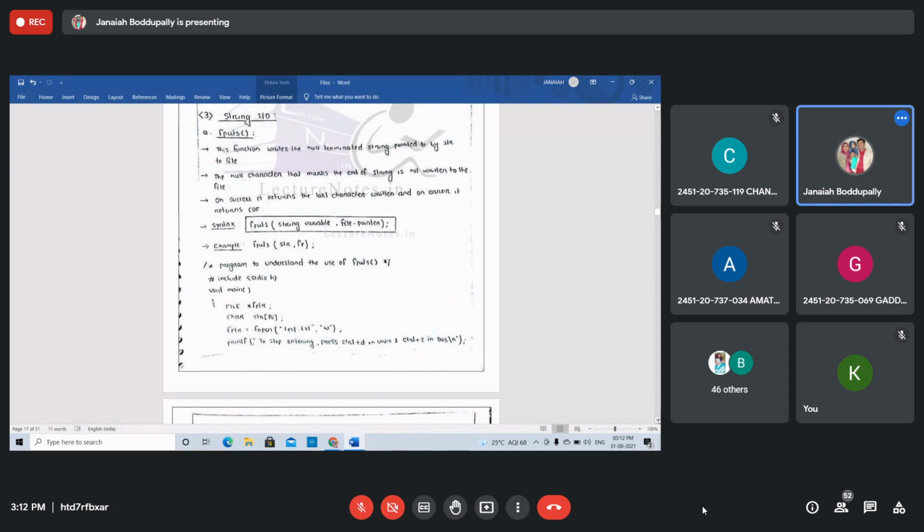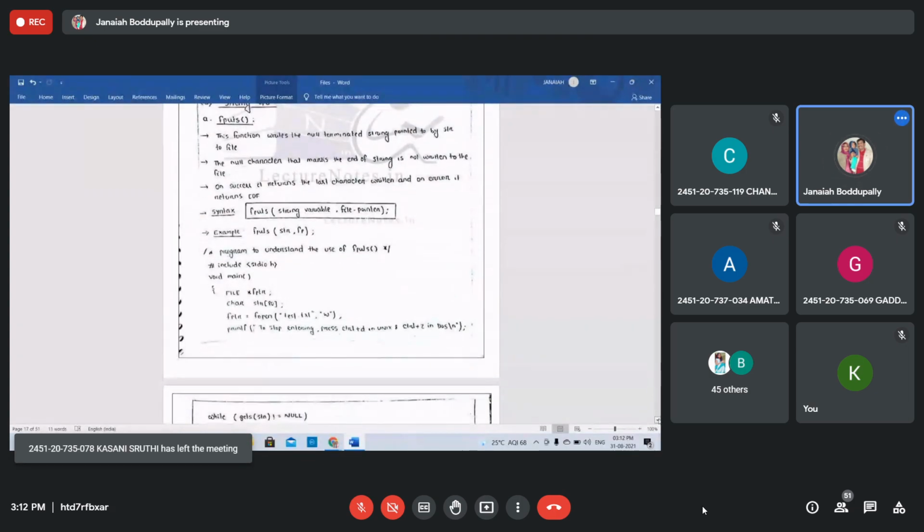See this. The syntax is fputs, string variable, comma, file pointer. Same as the other character files and integer files, this is for string files. fputs, string variable str, and file pointer.